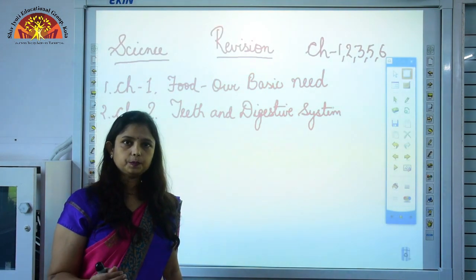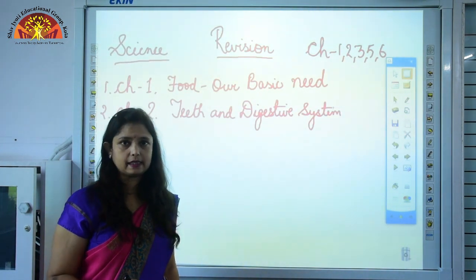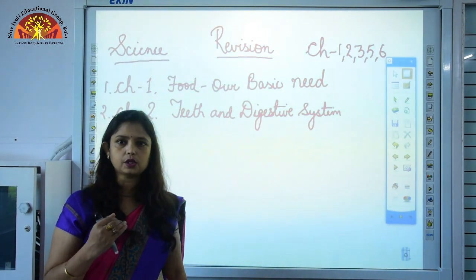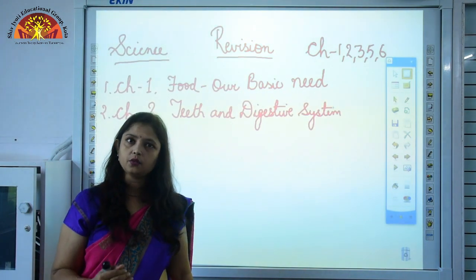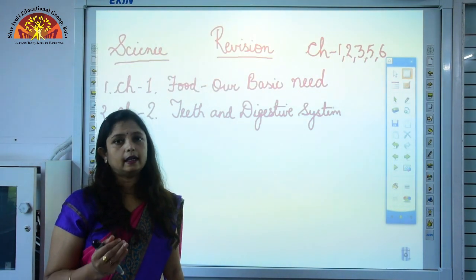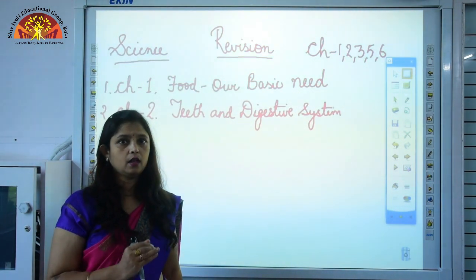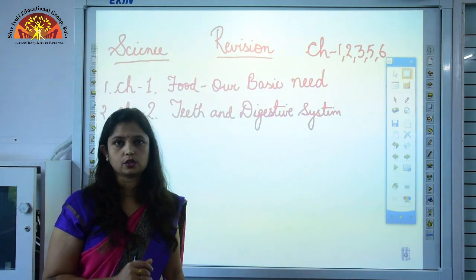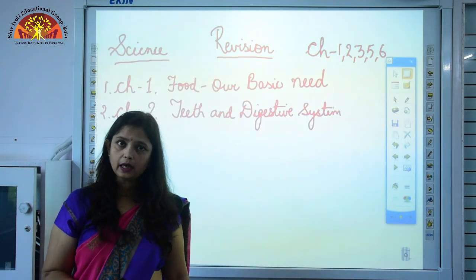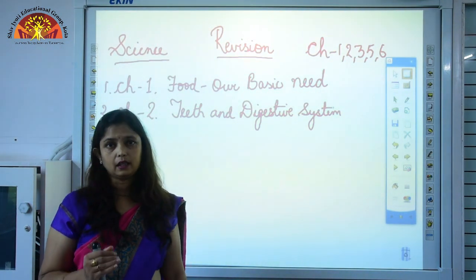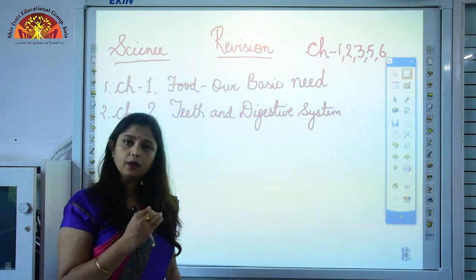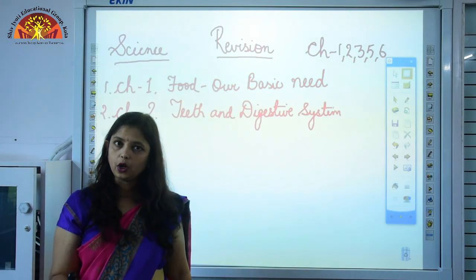So these organs are mouth, from which we take the food inside, then esophagus or food pipe which passes the food from mouth to stomach. The third organ is stomach, where food is digested by the help of digestive juices, and then there is liver which produces a digestive juice which is called as bile, and small intestine, the food from stomach moves to small intestine where it is digested by the help of digestive juices as well as by the help of bile which was produced from liver. Okay, from liver it comes to small intestine.